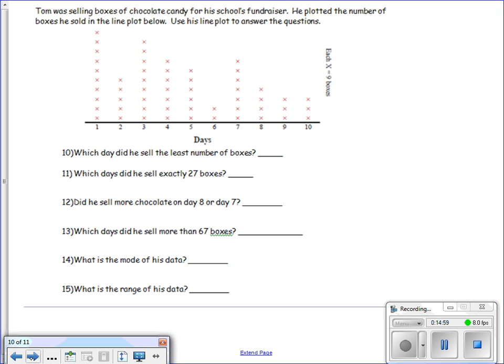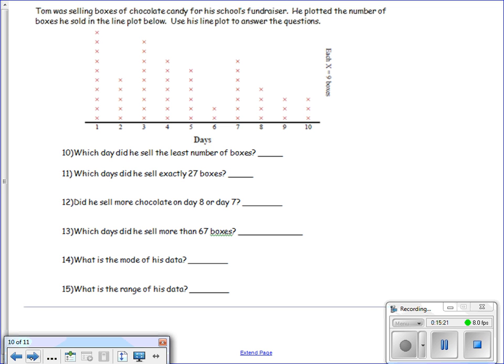Number 10, Tom was selling boxes of chocolate candy for his school's fundraiser. He plotted the number of boxes he sold in the line plot below. Use his line plot to answer the questions. The first thing we're going to do is go through the line plot and count the X's and label them for each of the days.